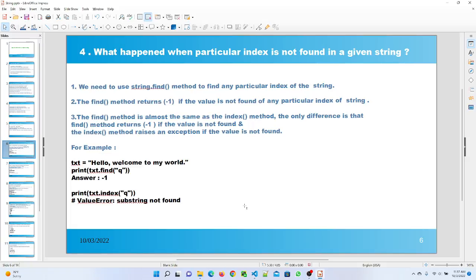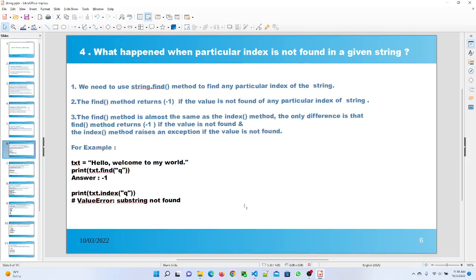Question number 4 is, what happens when a particular index is not found in a given string? We need to use the string.find method to find any particular index of the string. The find method returns -1 if the value is not found. The find method is almost the same as the index method. The only difference is that the find method returns -1 if the string is not found, and the index method raises an exception if the value is not found.